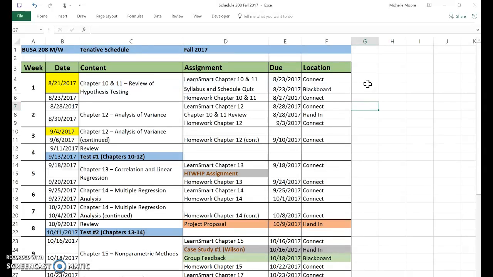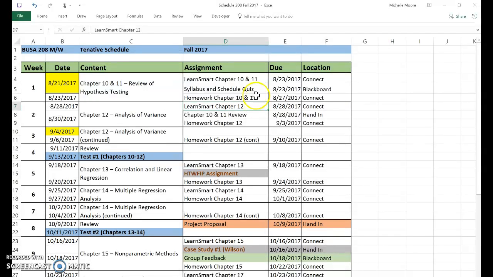So this week, especially because of the holiday, the Learn Smarts for chapters 10 and 11, which we will be reviewing, will be due right before class on Wednesday, so on 8/23. I will not be teaching them completely, but we'll review from last semester. Then next week, when we come to class on Monday, you'll have a Learn Smart for chapter 12 due, since we'll be starting chapter 12 that week. So they're due just before class. Class starts at 11:30, so make sure you have it done before then.